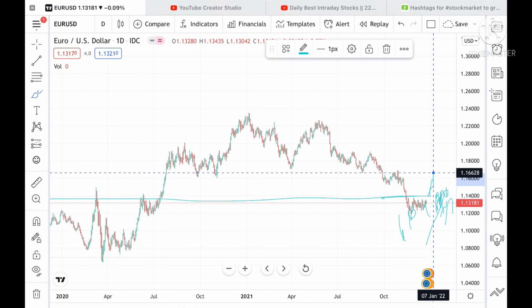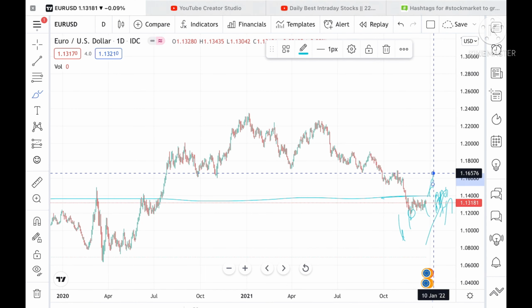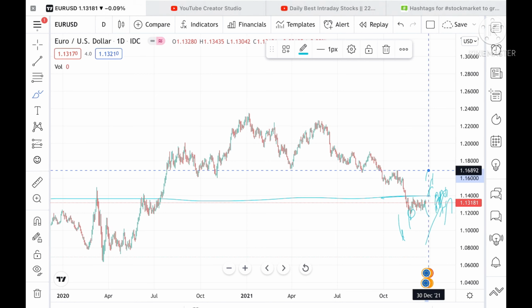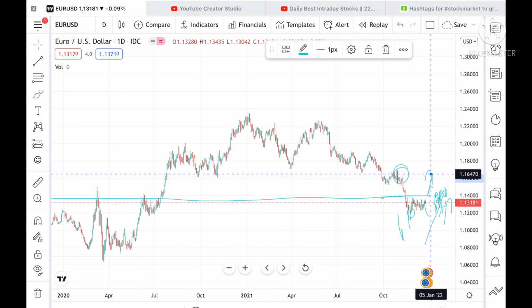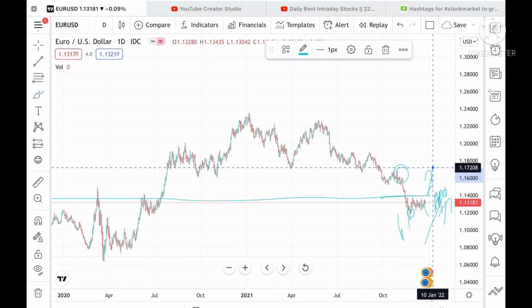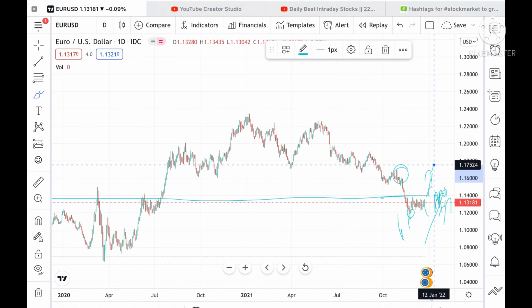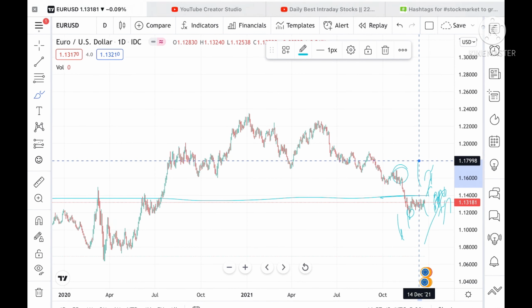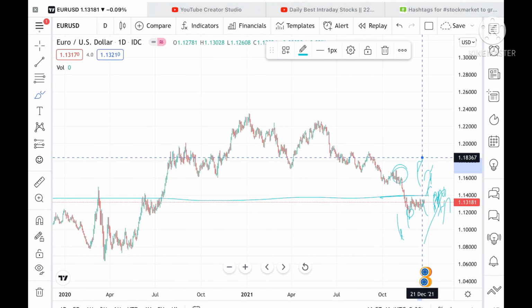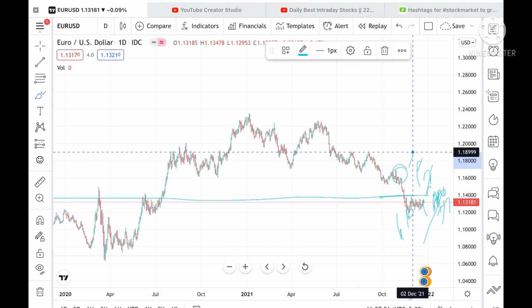If it sustains above this level, then we can see it can go further high to a level of 1.16102, and from there it can go higher to a level of 1.16628, and from there further higher to a level of 1.16892. This is the high which it has made, and from there we can see it can go further upside to a level of 1.17524. Suppose the price sustains this level, then we can see it can go and touch a level of 1.17998, and from there further upside to a level of 1.18367. From there we can see it can go further upside to a level of 1.18999.